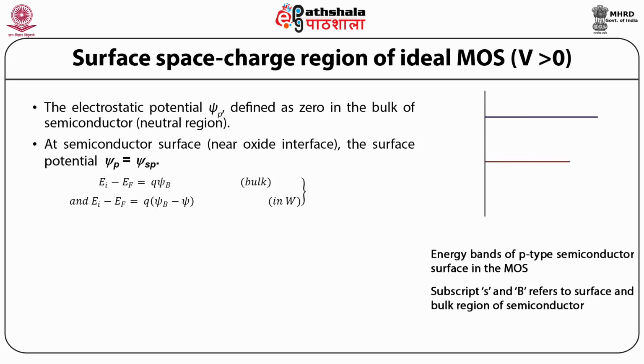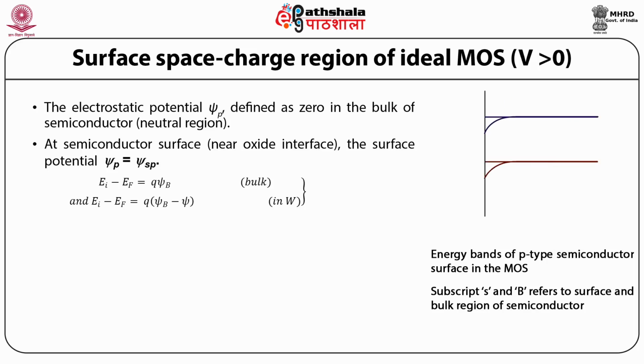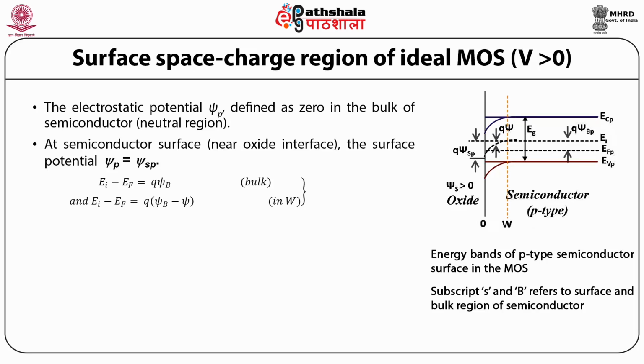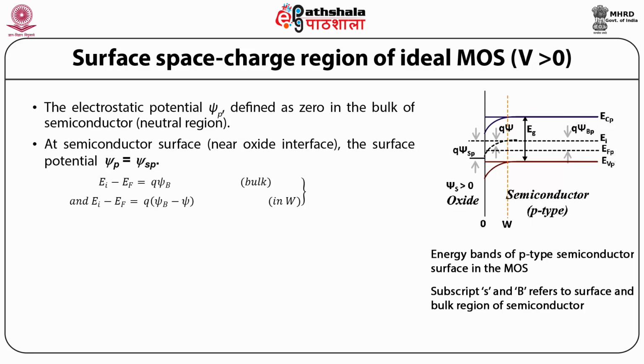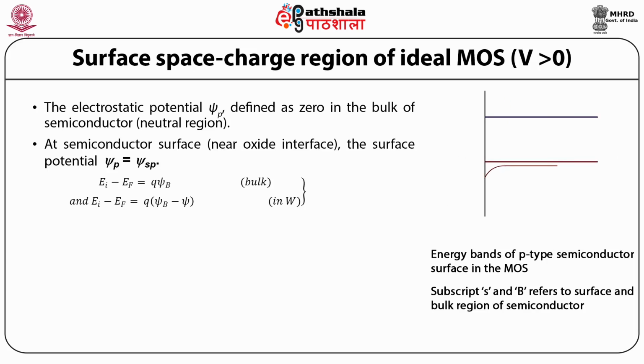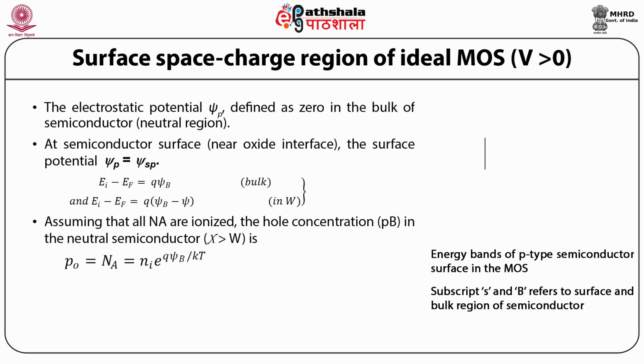The figure on the right hand side shows the energy bands of the p-type semiconductor surface in the ideal MOS device. Therefore, the hole concentration P0 in the neutral semiconductor bulk away from the surface is P0 equal to Na equal to Ni multiplied by exponential q psi Bp by kT, assuming that all Na are ionized.